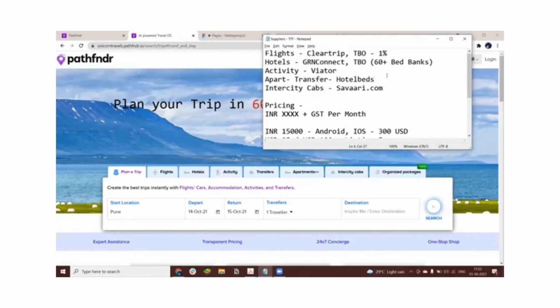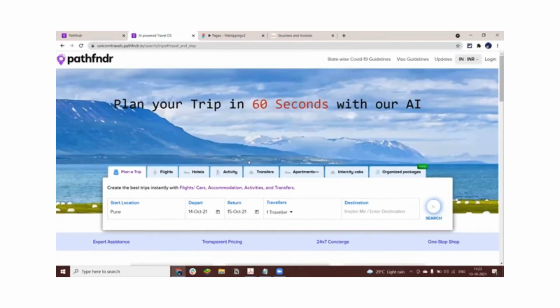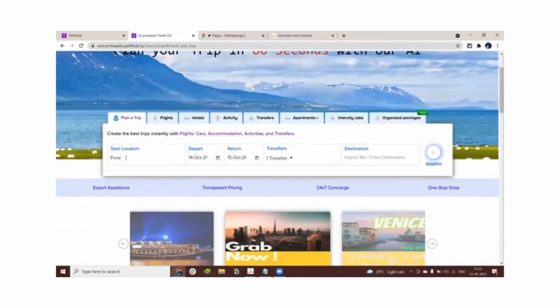And the best part is, whatever rates you currently have in your own TBO login, or your own GRN login, or your own ClearTrip login, those are the very same rates that would be displayed over here. So you can make that decision making easy for the traveler. Let's look at how.